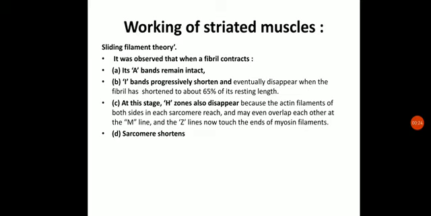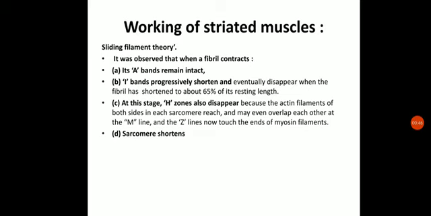So there were scientists known as H.E. Huxley and A.F. Huxley, these are the two scientists. Both scientists gave an explanation of the working of these muscles, how these muscles get contracted, and this theory is known as the sliding theory, or we can say the sliding filament theory. So it was given by Huxley.